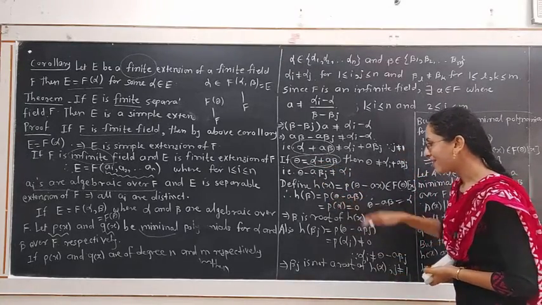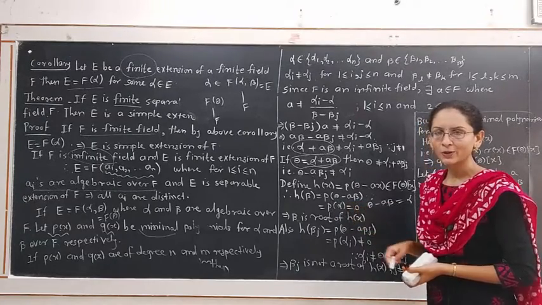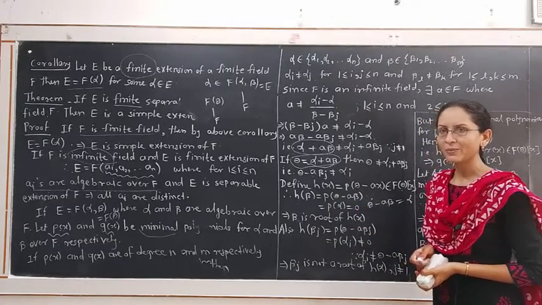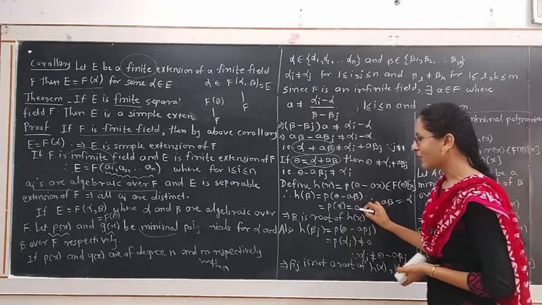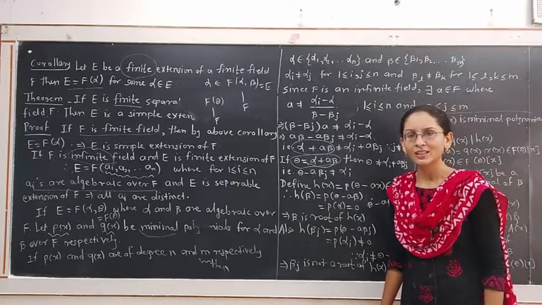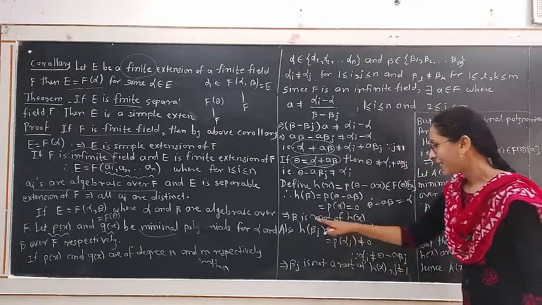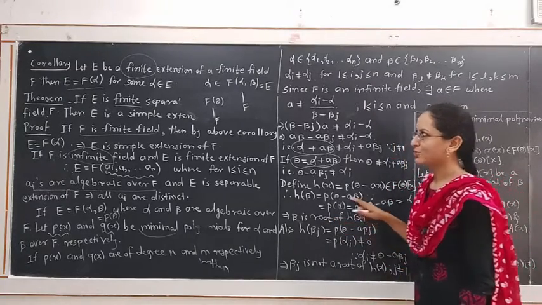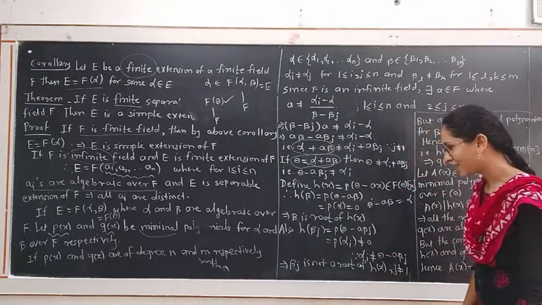So this theta minus A beta value is alpha, but P(alpha) is 0 because P(x) is the minimal polynomial for alpha over F. Hence h(beta) is 0. What is meant by h(beta) is 0? This means beta is a root of the polynomial h(x), where h(x) belongs to the extension field of F, namely F(theta).